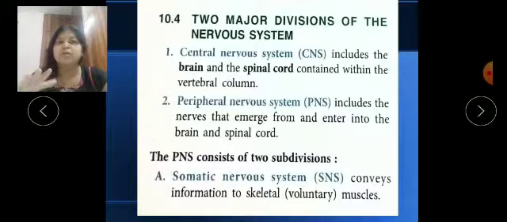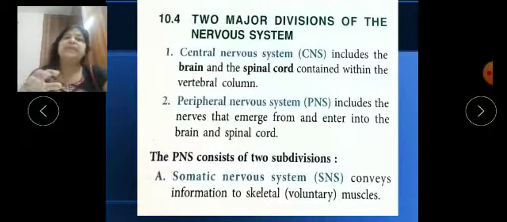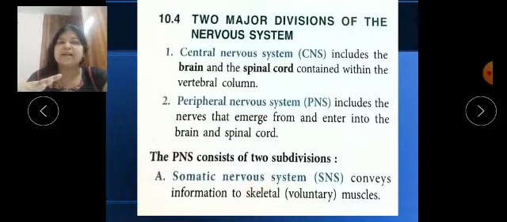Okay, so there are two divisions of the nervous system: CNS, which consists of the brain and spinal cord, and PNS, which consists of all the nerves arising from the brain and spinal cord. Remember this. Now further, PNS consists of two subdivisions. First one is the somatic nervous system. Somatic means it conveys information in the form of impulses to the voluntary muscles, all the voluntary organs. Our skeletal muscles are voluntary because we can control them. So the somatic nervous system passes information in the form of impulses to the skeletal system.